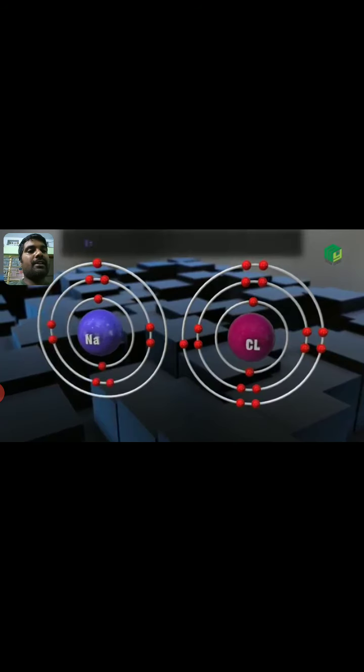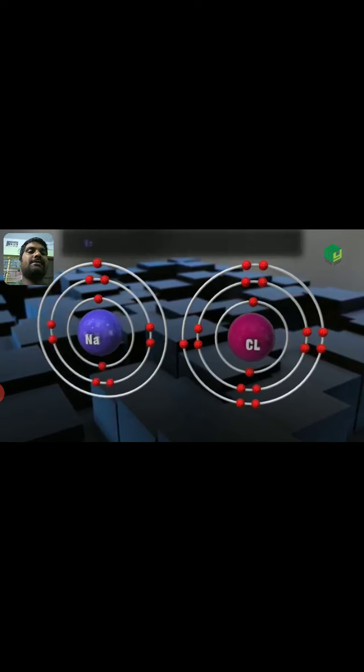Here chlorine tries to get the nearest inert gas configuration. Chlorine is having 7 electrons in its valency shell. It tries to attain the nearest inert gas configuration of argon. By the loss of electrons or gain of electrons? Chlorine is having 7 electrons. To attain the octet rule, what is the octet rule? Presence of 8 electrons to get the stability in the valency shell is called the octet rule. It must gain 1 electron.